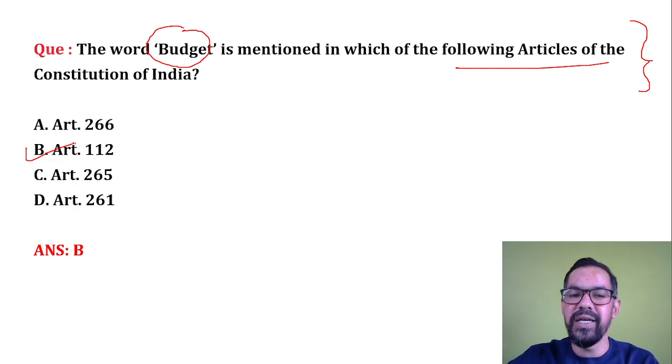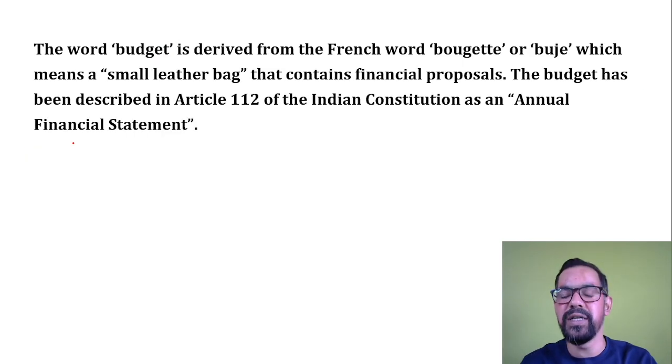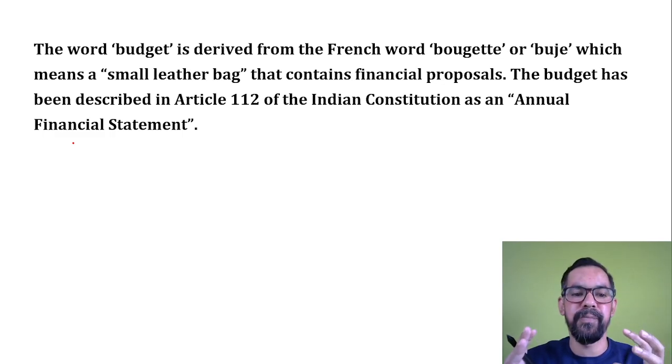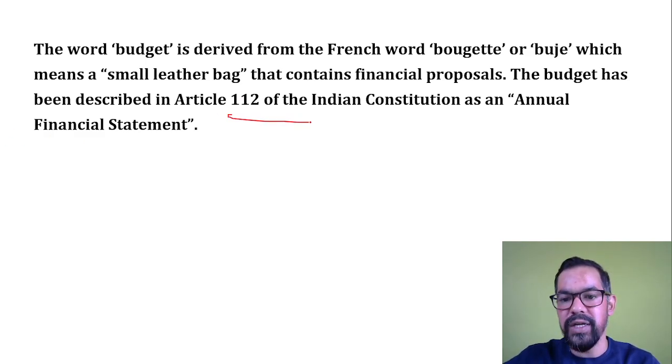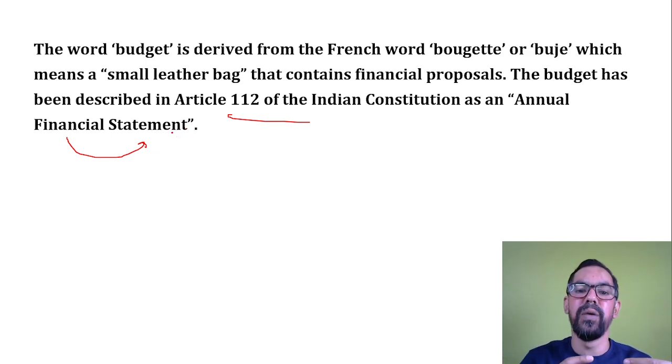Whenever you define the budget, it is basically the income and expenditure statement for a given time duration. As per Article 112, it is defined as the annual financial statement. So the annual financial statement covers income and expenditure, and annual means the financial year for a given time duration. If you talk about the financial year in India, it is from 1st April to 31st March.